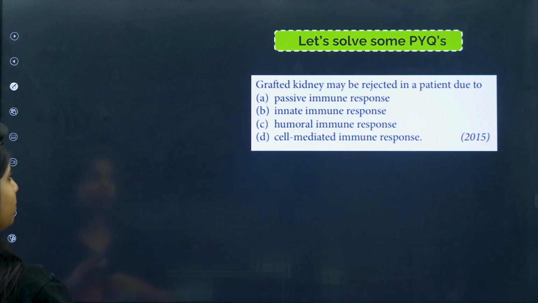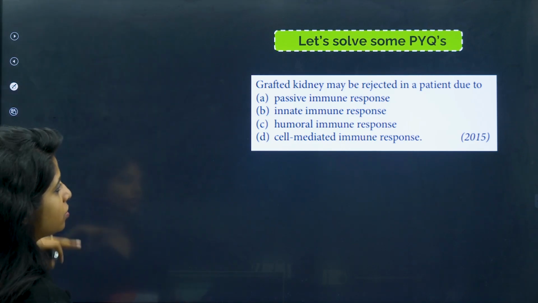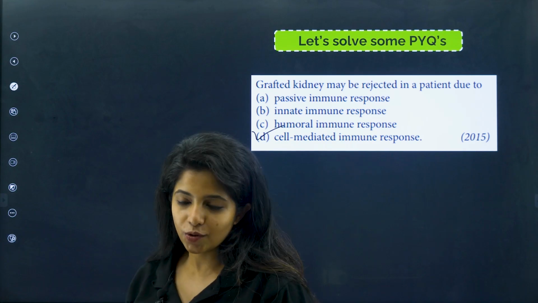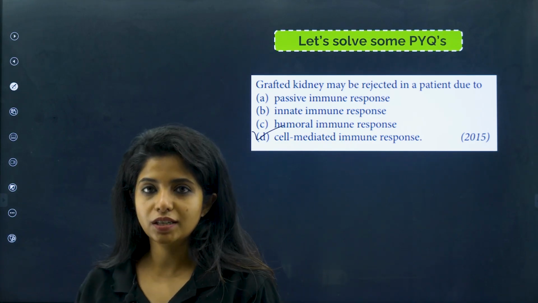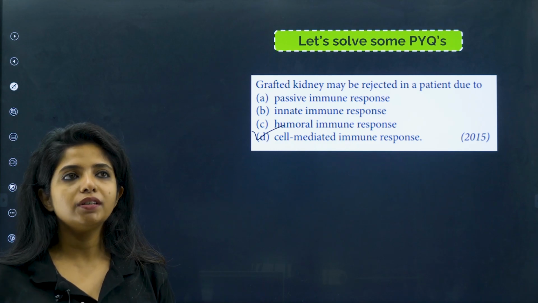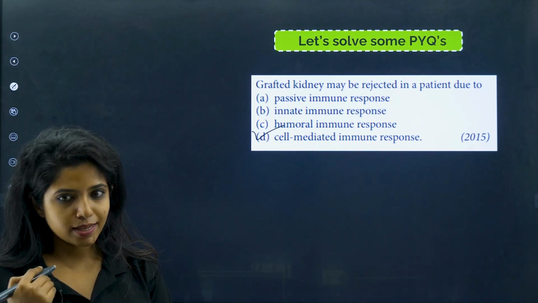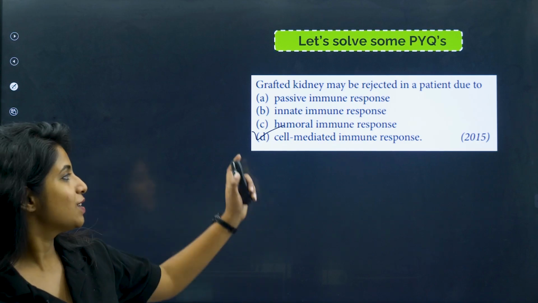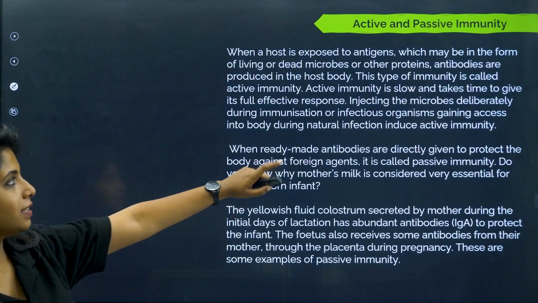Grafted kidney may be rejected in a patient due to what, children? Now you know, cell mediated immune response. If you had not studied any of this, would you be able to answer this question? That is why I am saying it is very much important to attend the classes as well, to understand certain things if at all needed. Okay, so cell mediated immune response is the correct answer.